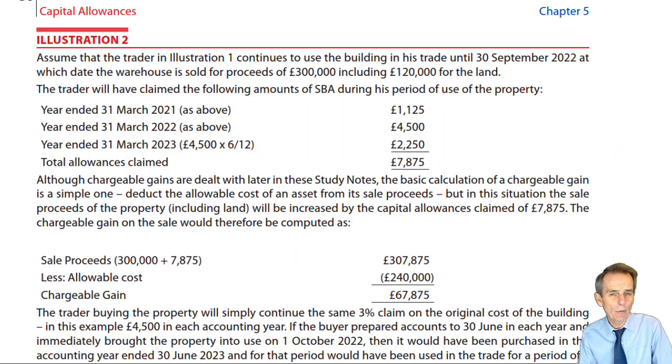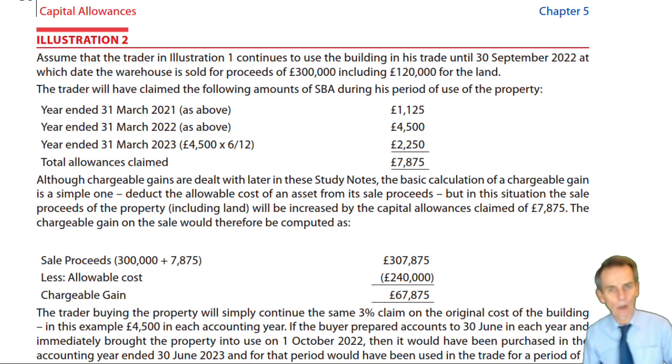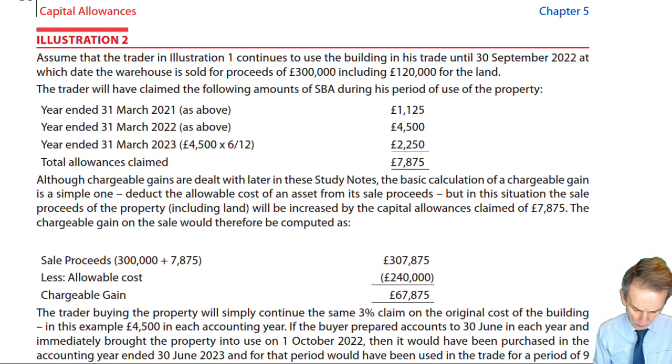So let's put that theory into practice, therefore, here in illustration 2, where we have to deal not just with who we've spoken about, the vendor in relation to the sale of that particular building, but also we've got to deal with the buyer and see what allowances, if any, may be available to that buyer. So here in illustration 2, we're continuing on with what we saw in illustration 1.